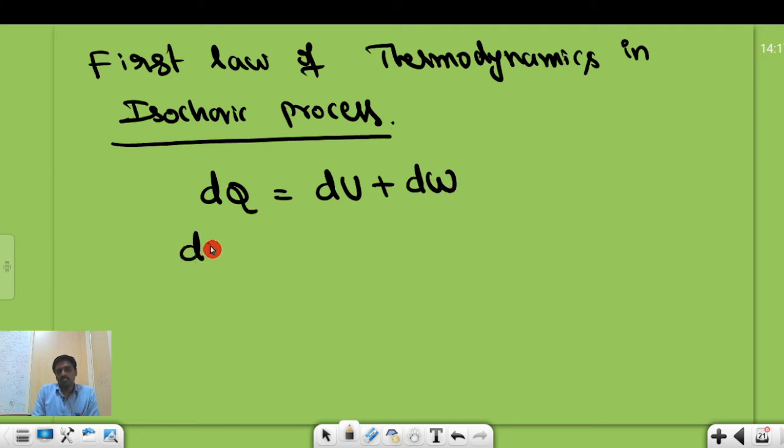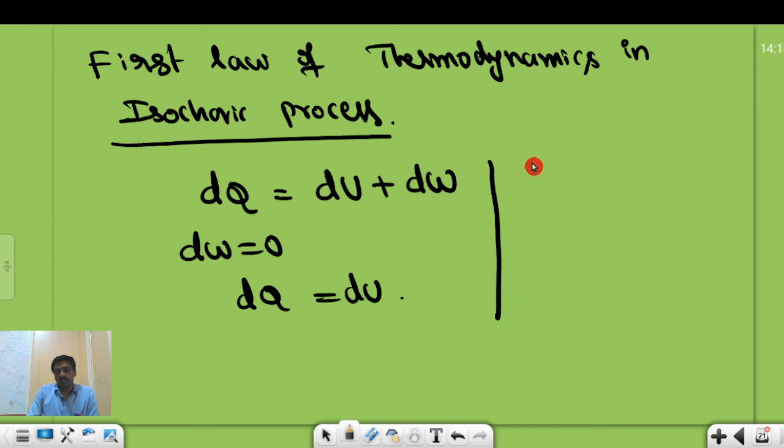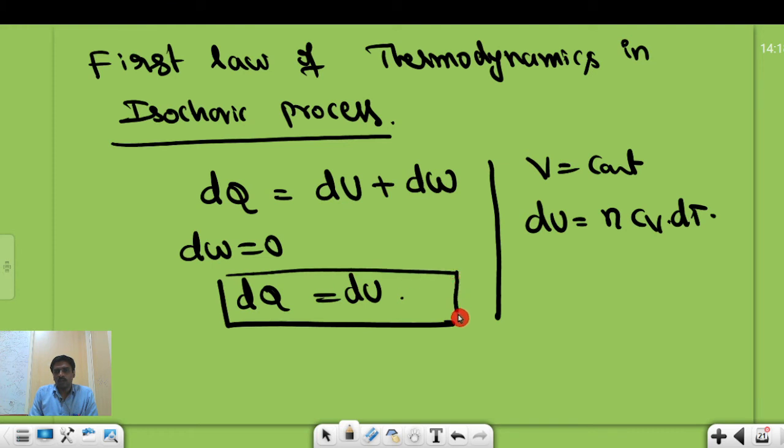But in our case dW is equal to 0, as we just discussed. So dQ is equal to dU. As this process runs at constant volume, dU is given by the important formula n Cv dT. We can conclude that if dQ is positive, dU must be positive.